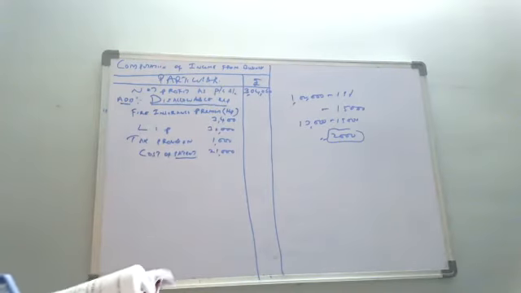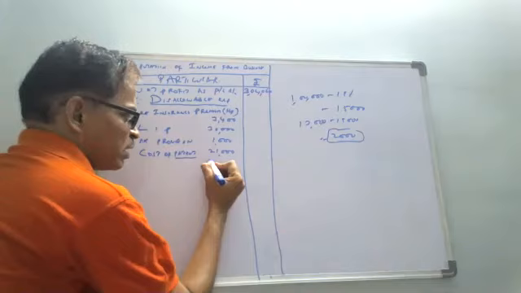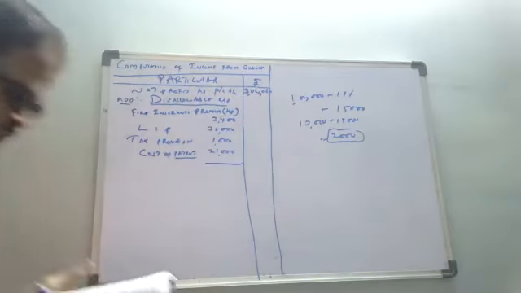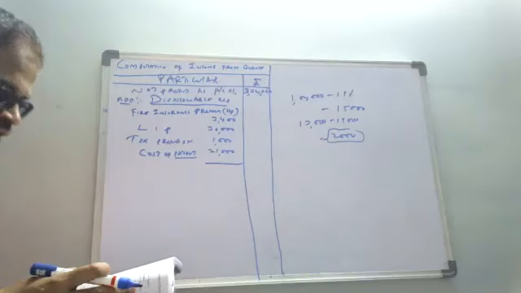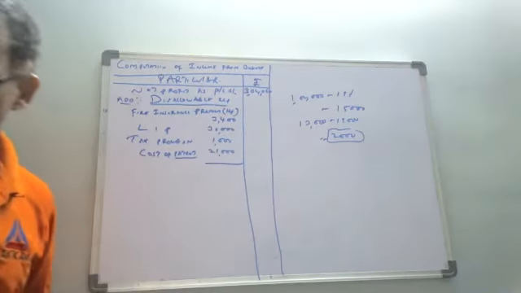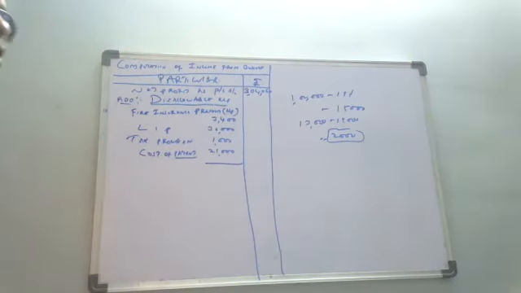Now what you have to do is take out the total of all these values here. 3,400 plus 30,000 plus 1,000 plus 21,000. Add up all the values. How much do you get?